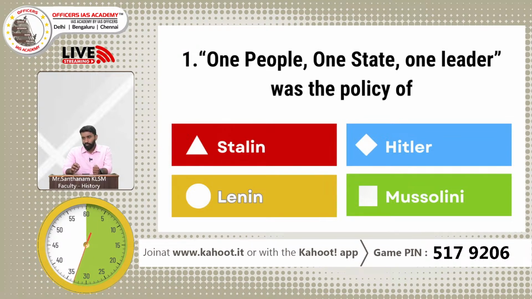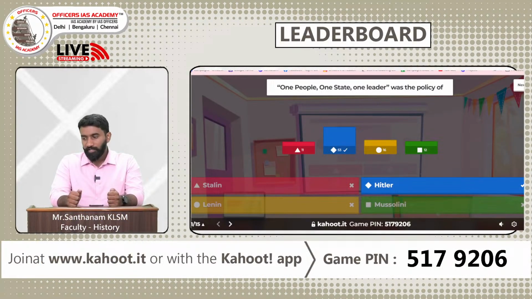I am guessing that most of you would be able to give the right answer, but all four of them are strong contenders who would have very well said this particular statement, one people, one state, one leader. And therefore, I am guessing that some of you may be a little confused. Let's see. We have around 10 seconds left, and let's look at the answer distribution once we have it with us. Okay, so the majority of you have given B, Hitler, as the answer, which is correct.